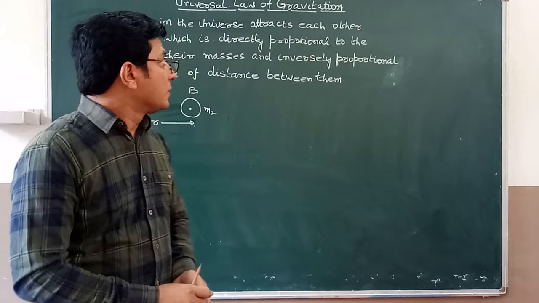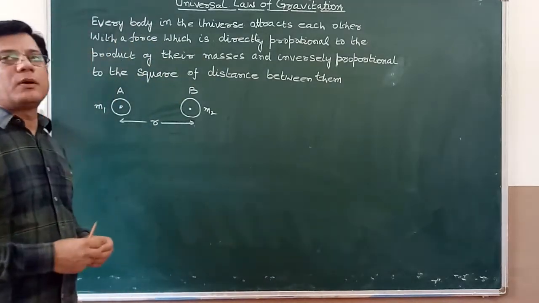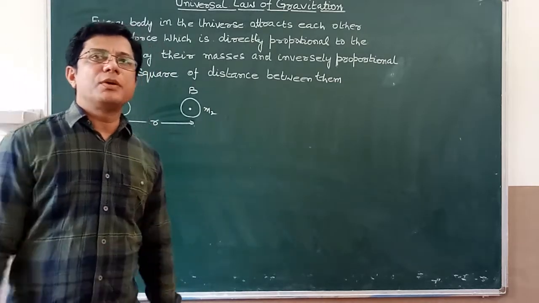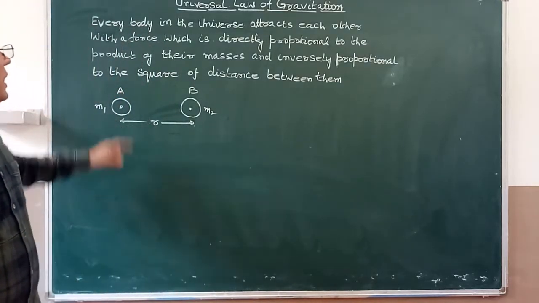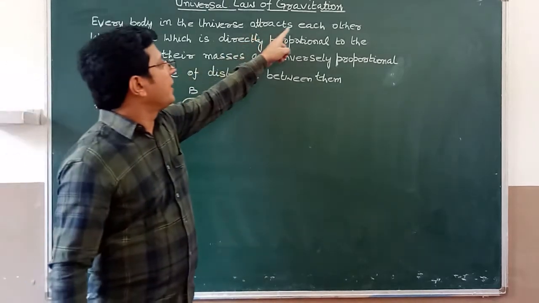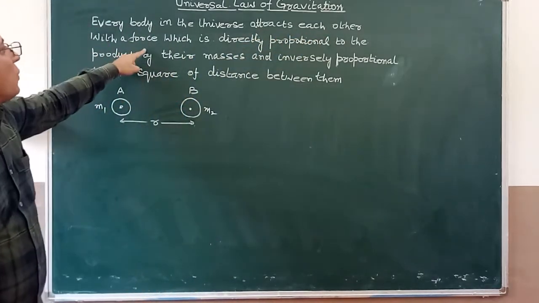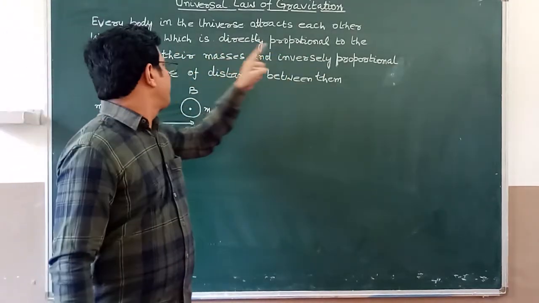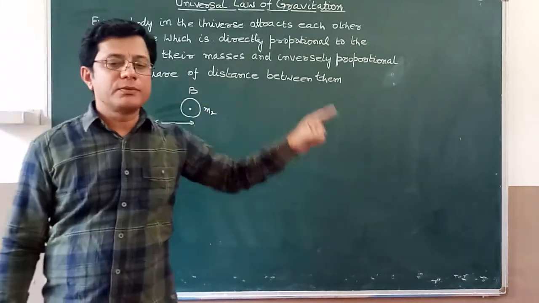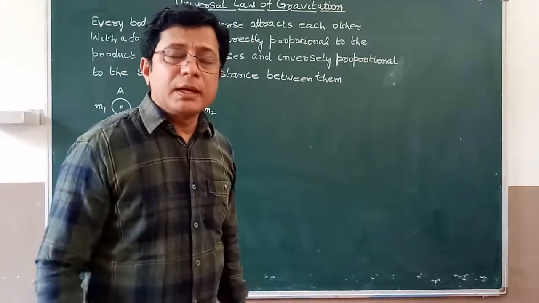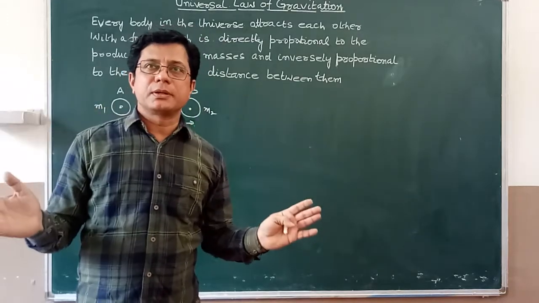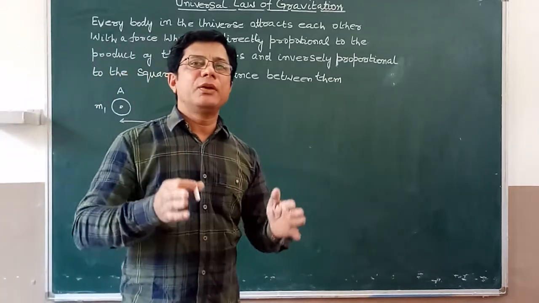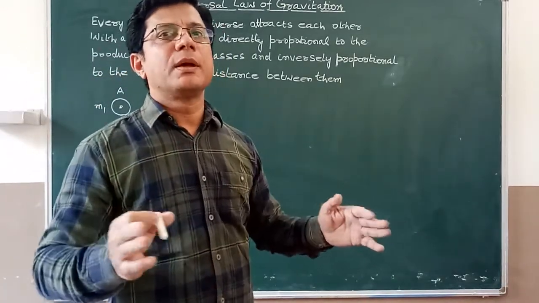Now today we are going to start the universal law of gravitation. What is the universal law of gravitation? According to Newton, everybody in this universe attracts each other with a force which is directly proportional to the product of their masses and inversely proportional to the square of the distance between them. He said that everybody in this universe attracts each other with a force which is directly proportional to the product of their masses and inversely proportional to the square of distance between them.